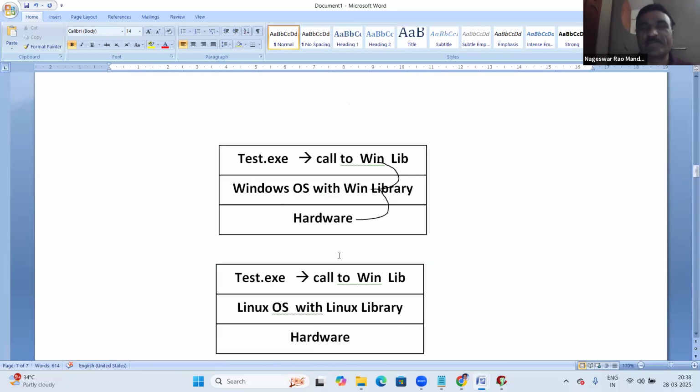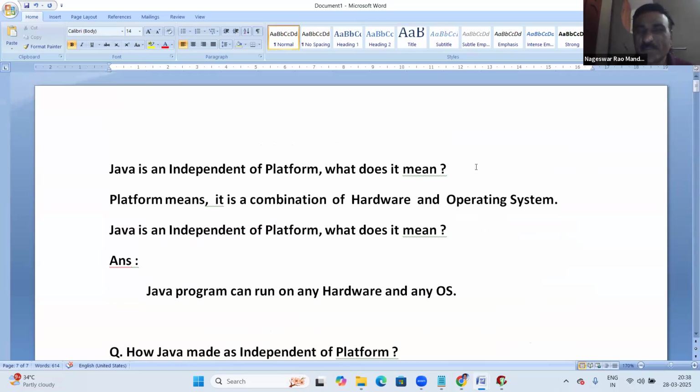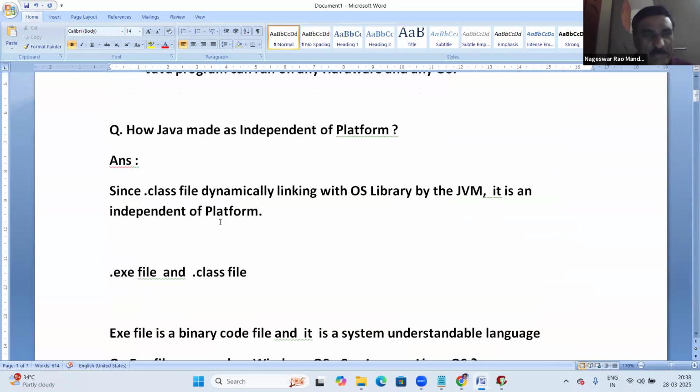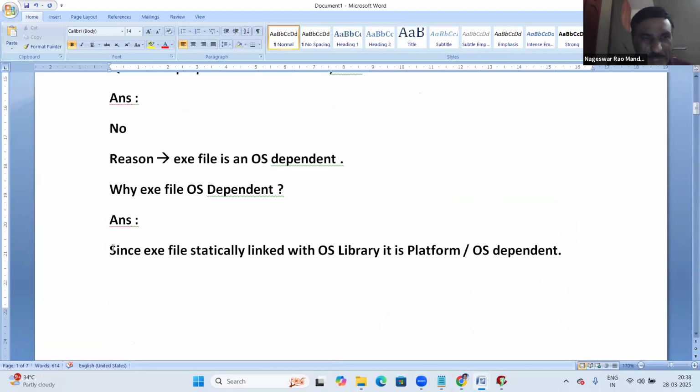So these are the reasons Java is platform independent. Why is an exe file OS dependent? Since an exe file is statically linked with the OS library, it is platform dependent.